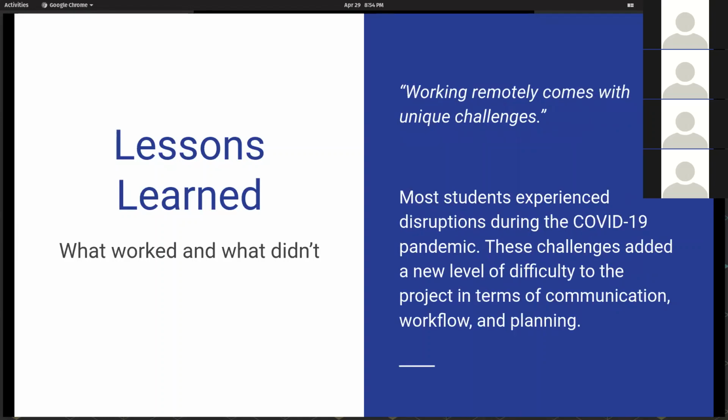And finally, the last lesson we learned, that I think every group can attest to, is that working remotely comes with unique challenges, and beyond that, it requires unique solutions as well. Some of these challenges really added a new level of difficulty in terms of communication, as well as workflow and planning, not just within our capstone group, but also between us and our sponsor.